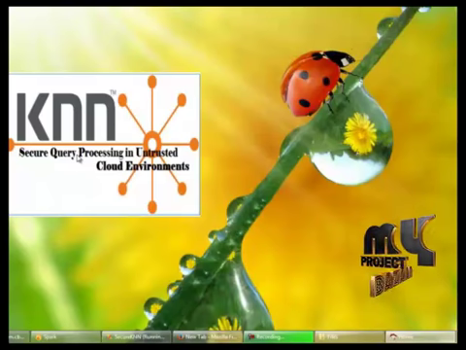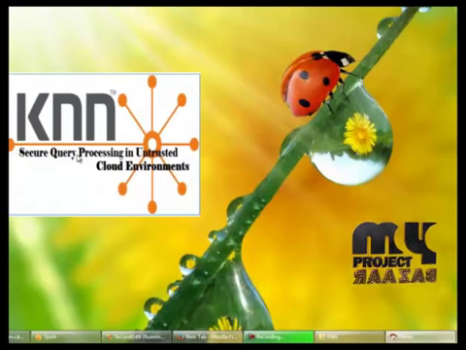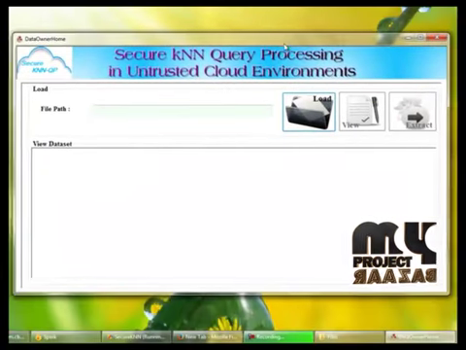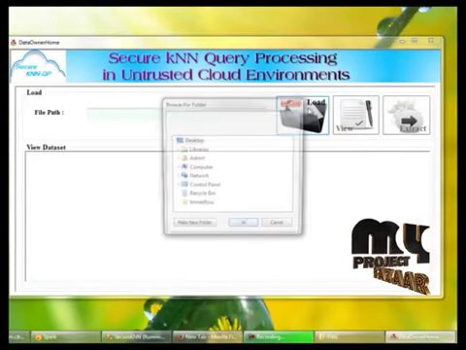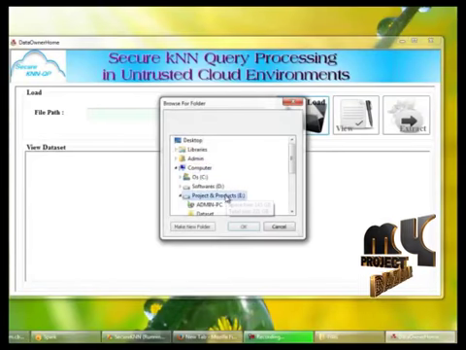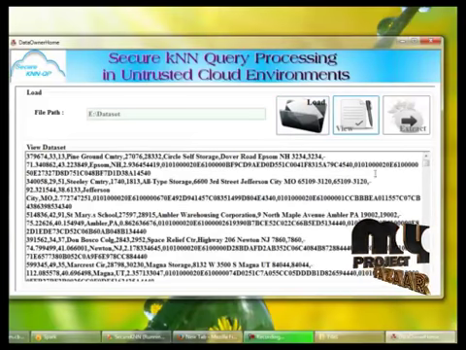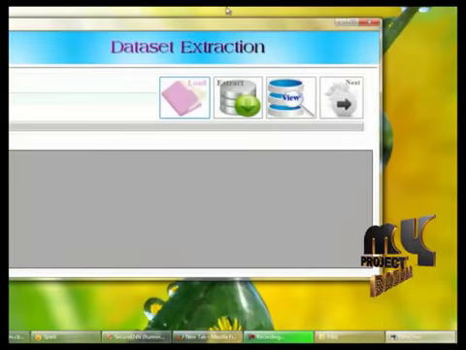The project title is Secure kNN Query Processing in an Untrusted Cloud Environment. By clicking on the title, you can proceed to the execution. This process is dataset extraction. We have to load the location dataset, and we can view the original dataset here.